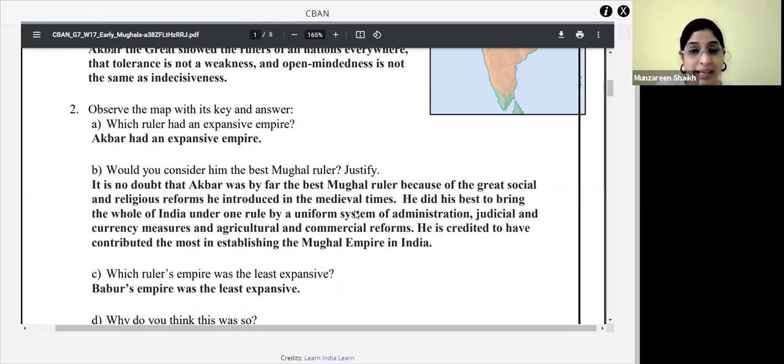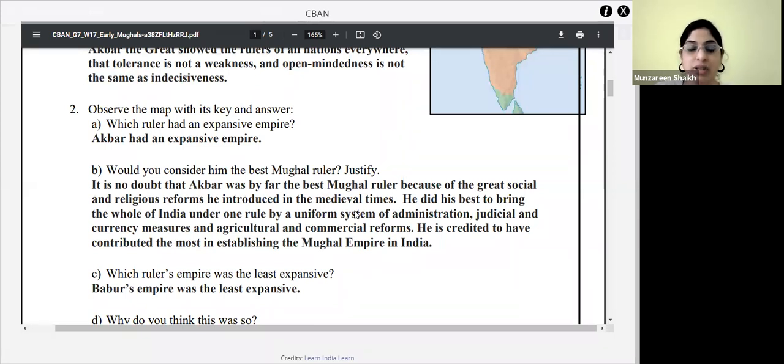So his intention was to bring the different territories, different regions under one uniform system, in the forms of administration, judicial, agriculture and commercial. All these reforms were brought by Akbar. He is credited to have contributed the most in establishing the empire in India.